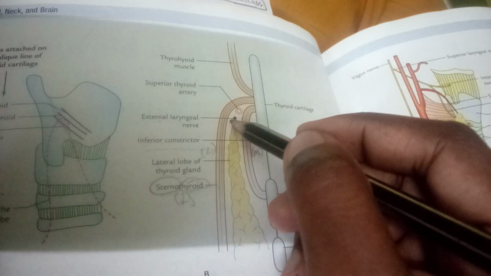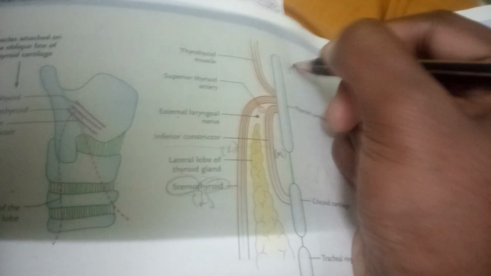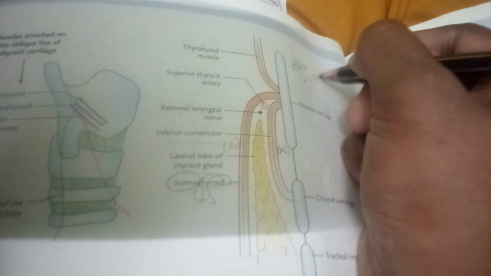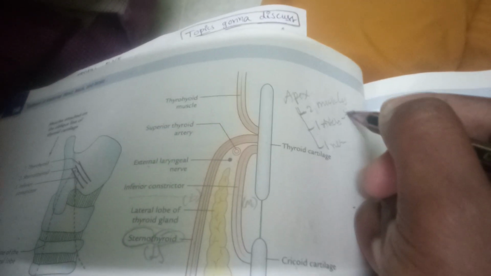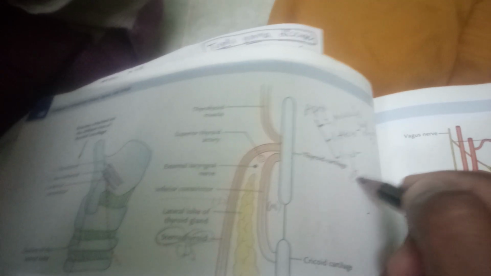And apex is related to two muscles, one artery and one nerve. So what is that artery and nerve? Let us see. The artery is superior thyroid artery, and the nerve is external laryngeal nerve.